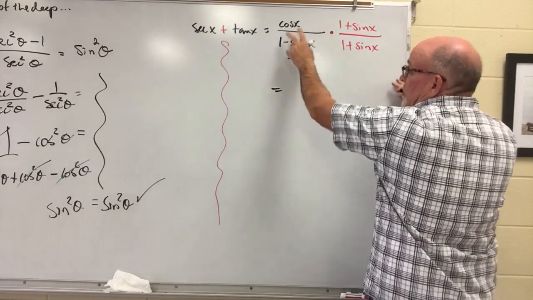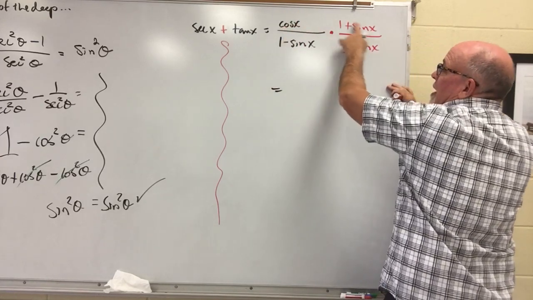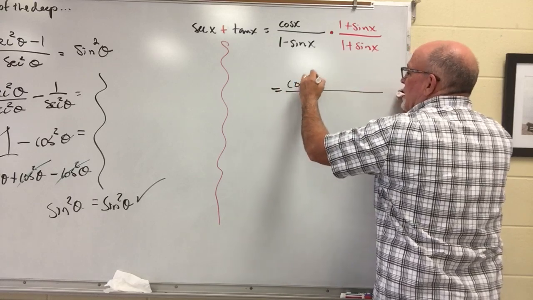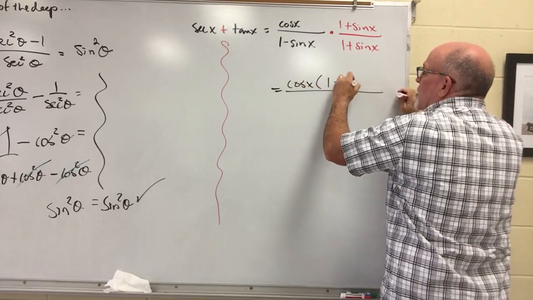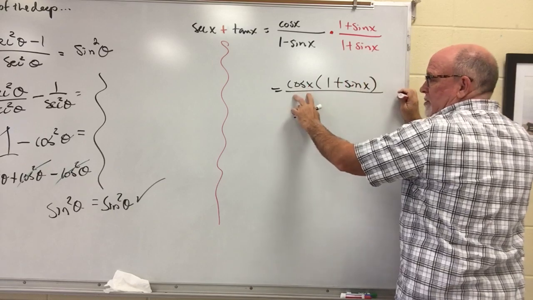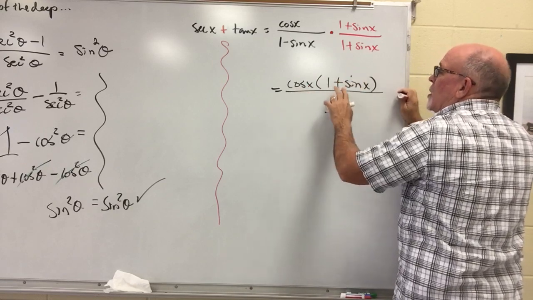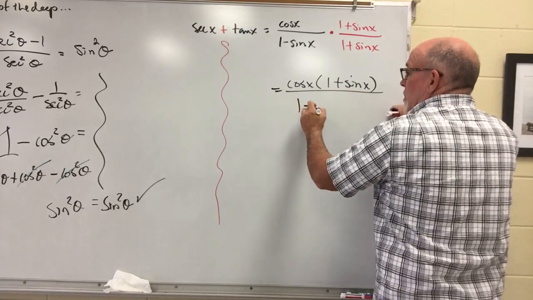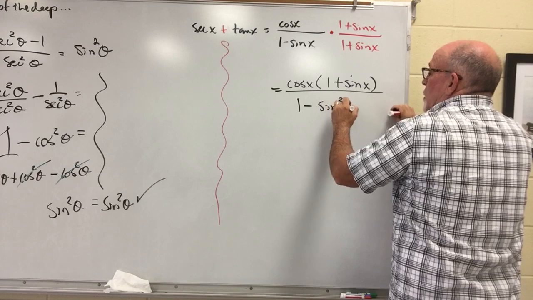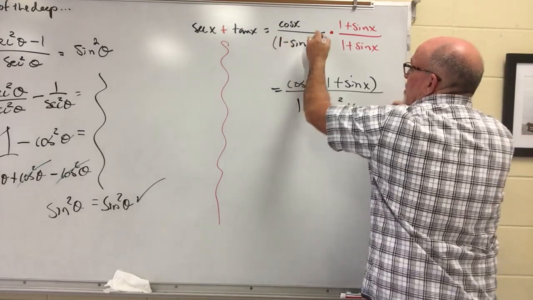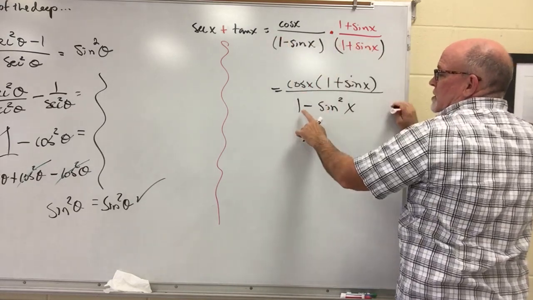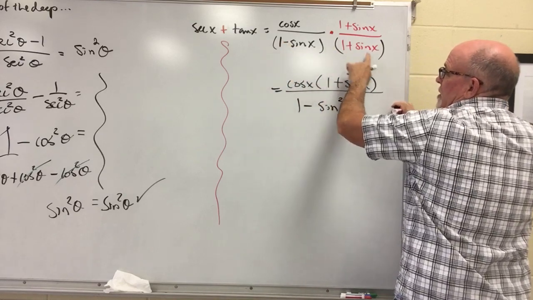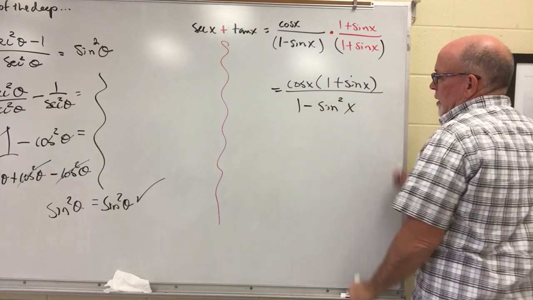In the numerator, I could distribute and do cosine x times both of these terms, but I'm going to just write them out as they appear. These are two separate factors, the factor of cosine x and the factor of 1 plus sine x. And in the denominator, I'm going to get 1 minus sine squared x. This is FOILed. This is the difference of squares. A minus b times a plus b, or a squared minus b squared.